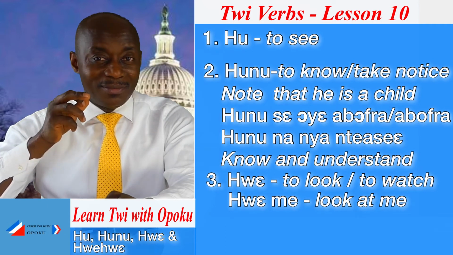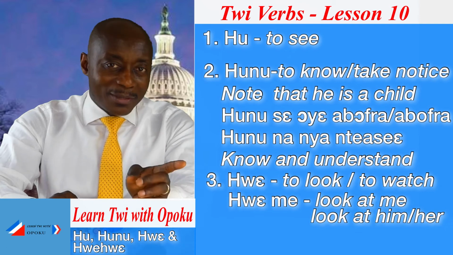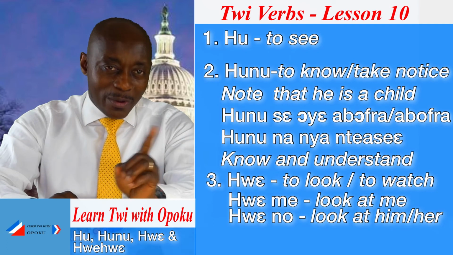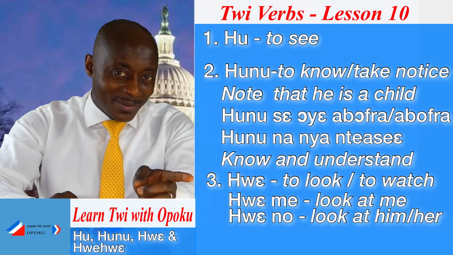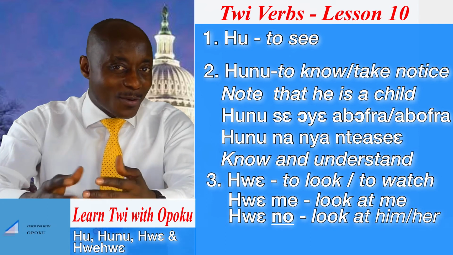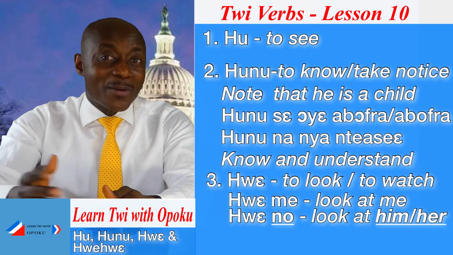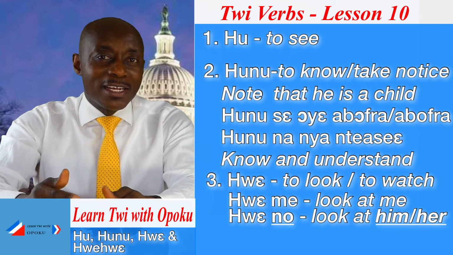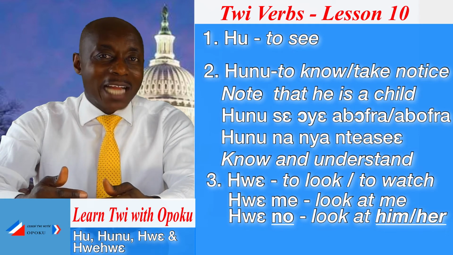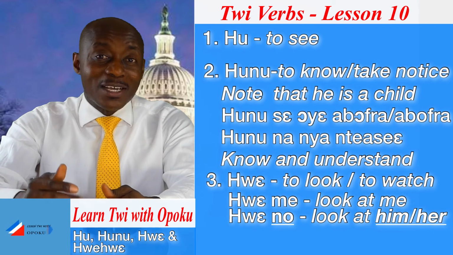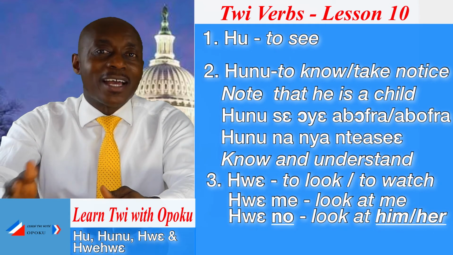See. You can say look at him. In Twi you will say hwɛ no. Hwɛ no. The no means what? Him or her. In English you will not say look at he. No. You will say look at him or look at her.